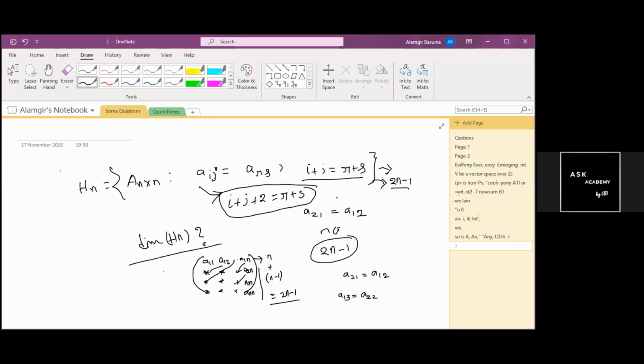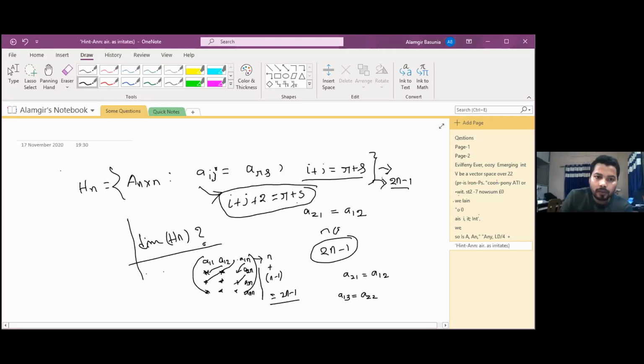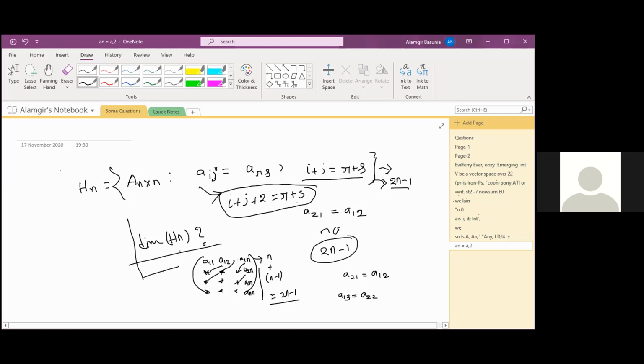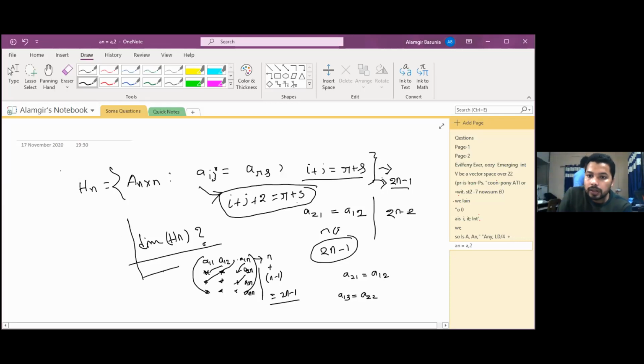Twice n minus 2. Someone told 2n minus 2. Is it right?